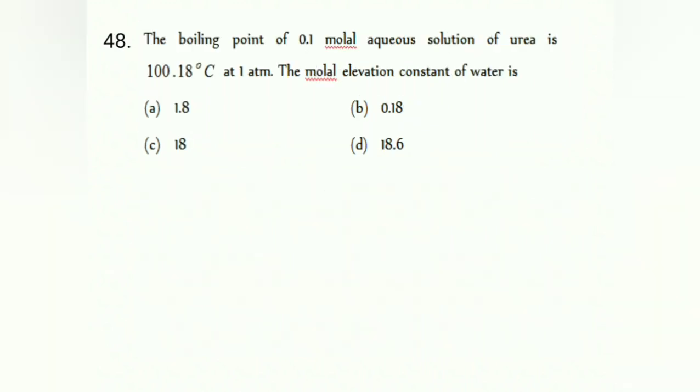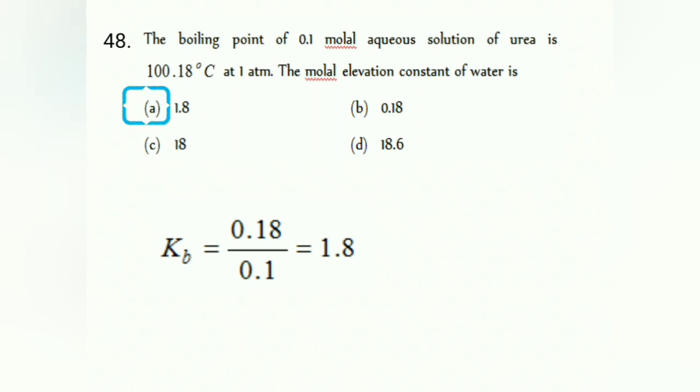48. The boiling point of 0.1 molar solution of urea is 100.18 at 1 atmosphere, the molar elevation constant of the water is. So here you have to use the formula, that is delta TB is equal to Kb into m. So delta T is given. So molar Kb they are asking. 0.18, why I have taken? Because boiling point of the water solution, that is solvent, is 100 degrees Celsius and 100.18 degrees Celsius they have given, which means the difference is 0.18 divided by molarity 0.1. So the answer for this is 1.8. So A is the option.